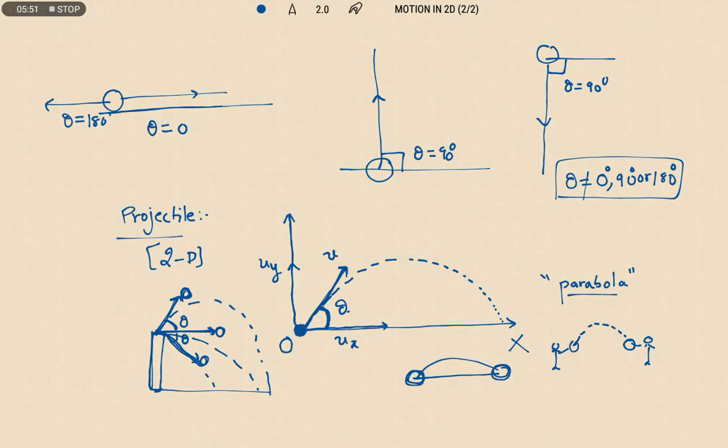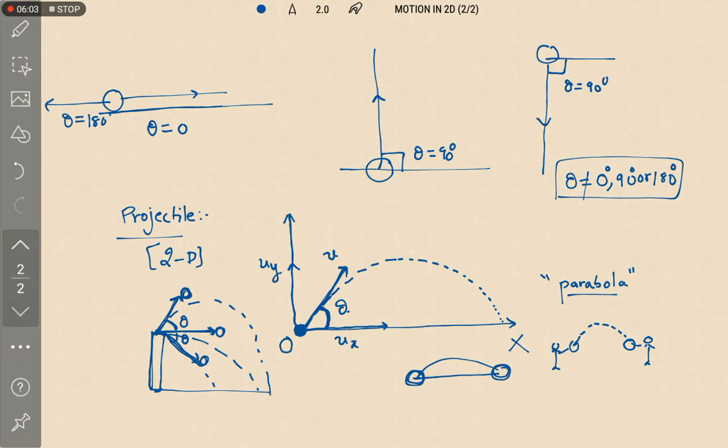So in this session we are going to discuss the object which is projected from the ground by making some angle theta with the horizontal. In detail we are going to study what the velocity is, what the acceleration is, everything we are going to discuss in this session.